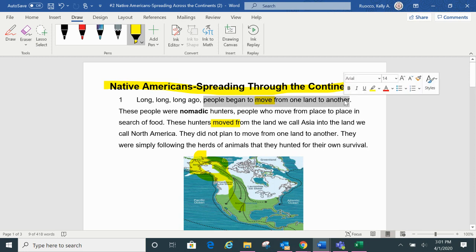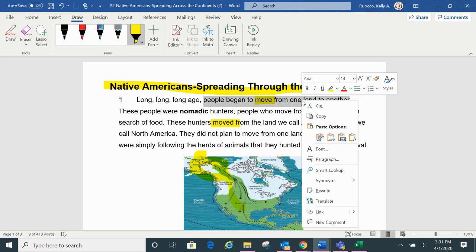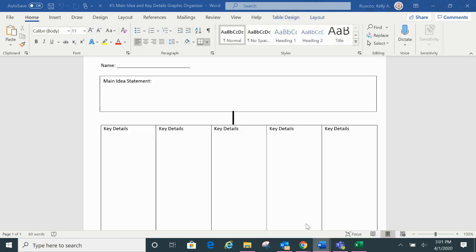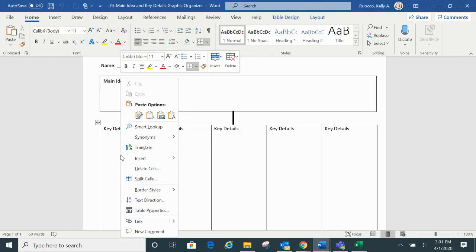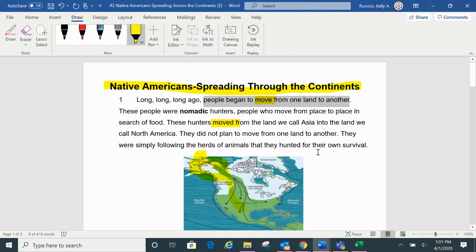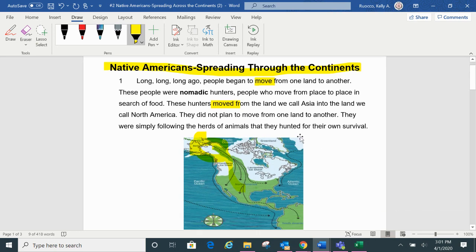Now from here, I'm going to right click and I'm going to copy that. And when I do that, I'm going to come back over into my text for my key ideas, and I'm going to right click and I'm going to paste. So it was just like we did with our searching for our nomadic people earlier. And then I'm going to go back into my text and say, okay, I know that they moved,